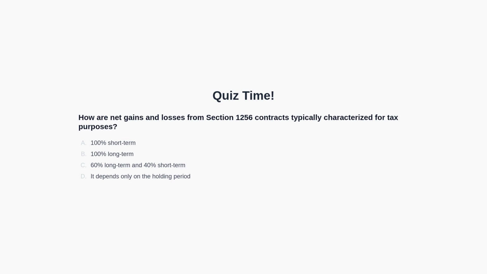First, here is the question. How are net gains and losses from Section 1256 contracts typically characterized for tax purposes? Next, the options are A. 100% short-term, B. 100% long-term, C. 60% long-term and 40% short-term, or D. It depends only on the holding period. You may pause the video now to think about the answer. We will discuss the answer in the next section of the video.